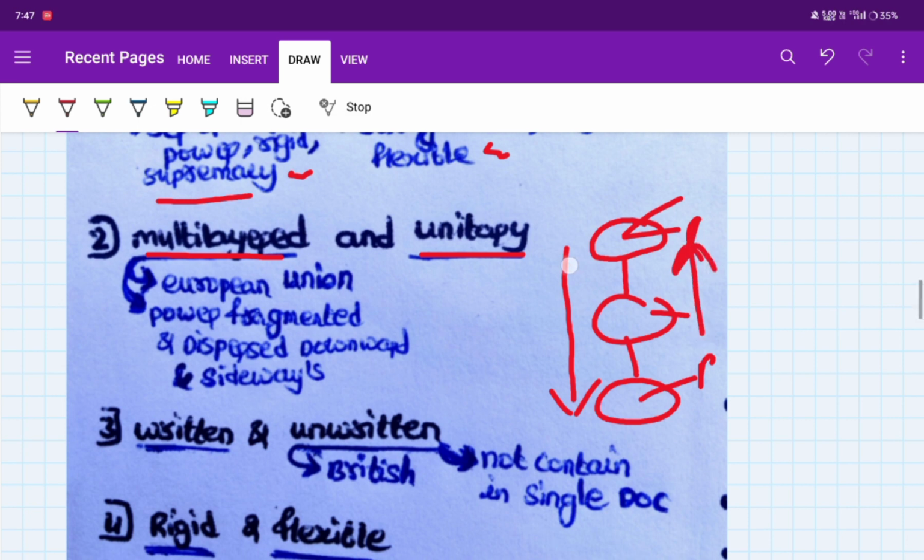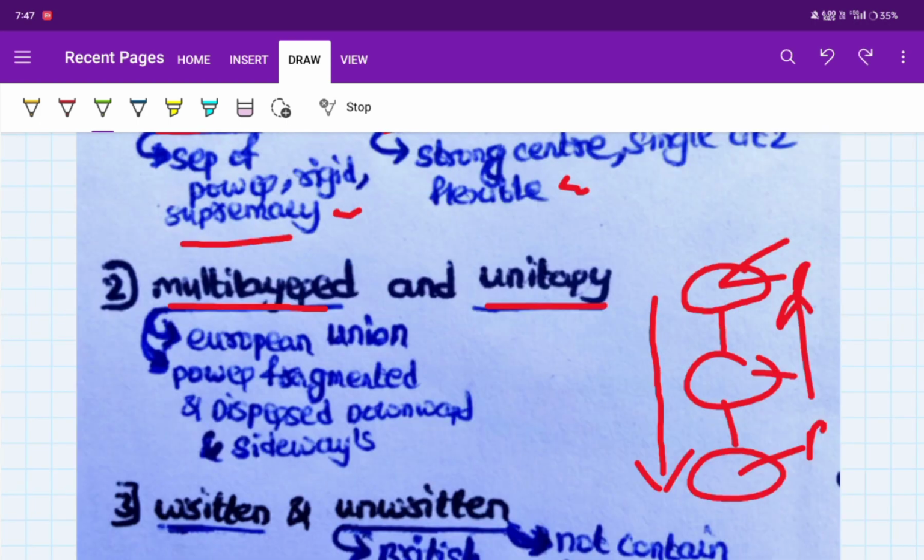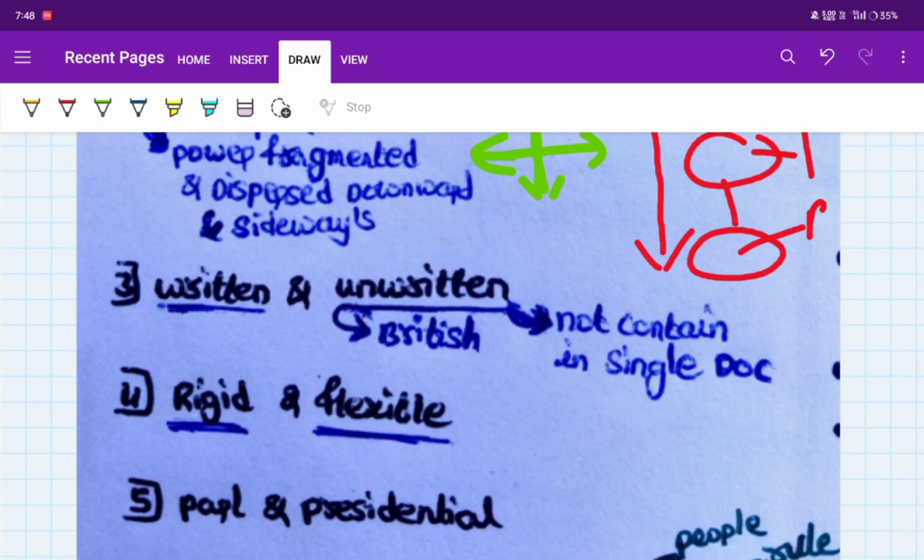Power variations are always downwards and upwards. But in the multi-layered constitution, the powers are fragmented downwards and at the same time sideways. That's why it is called multi-layered. Then written constitution and unwritten constitution.